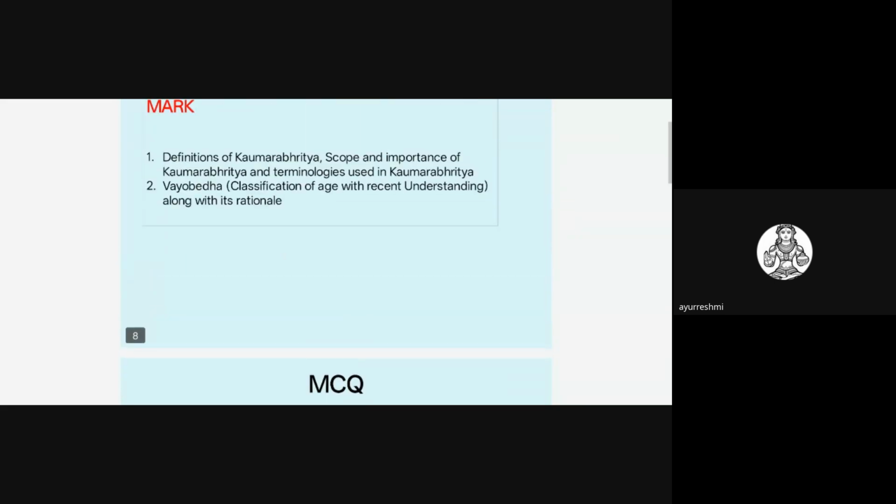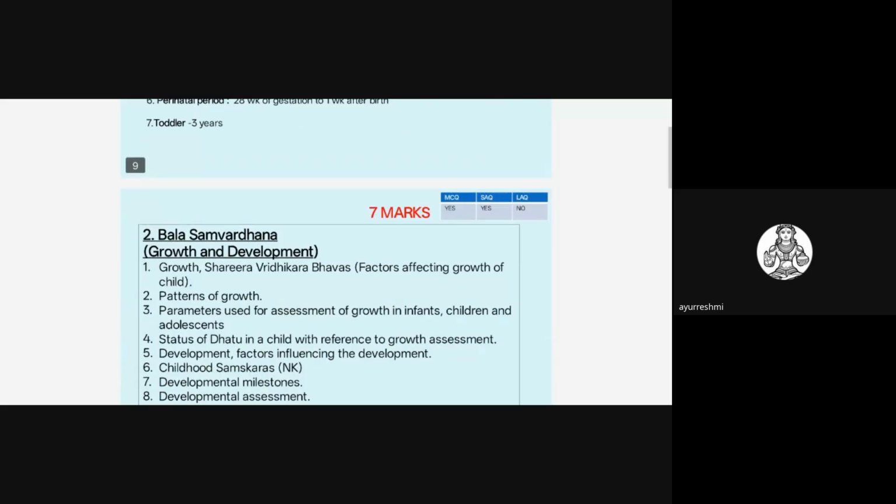Mainly they may ask about the definition, or the scope or importance, and mainly classification of age is very, very important. So they may frame MCQ questions on this. An example for these MCQ questions is the age classification as per Kashyapa Samhita. You all know that Garbha is included under the age classification as per Kashyapa Samhita. Somebody may get confused about how Garbha comes under the age classification. That is what they may ask.